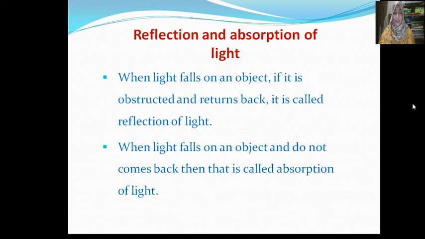In the second picture, incident rays are parallel to each other, but the reflected rays are not parallel to each other. This type of reflection is called irregular or scattered or diffused reflection.